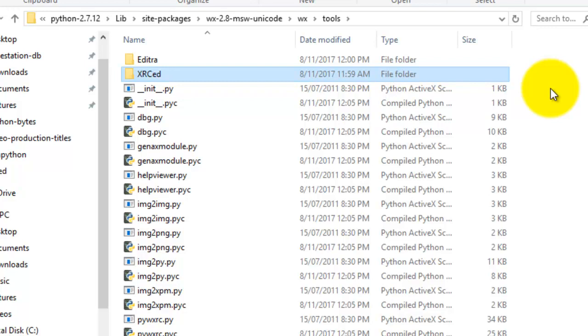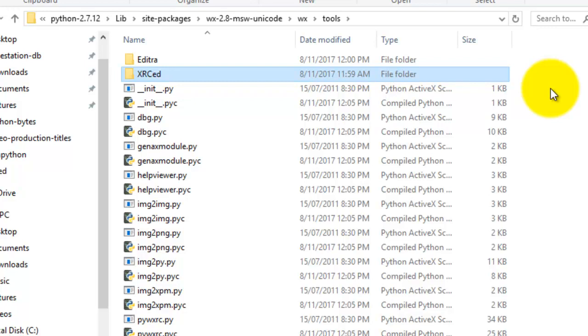So now you can run Python 2.7 on a USB and Python 3 on your computer. You can design XRC files using XRCed, then transfer them to your computer which has Python 3. I'll show you the whole process, and then you can run XRC files created by XRCed in Python 3. I hope that wasn't complicated, what I just said.